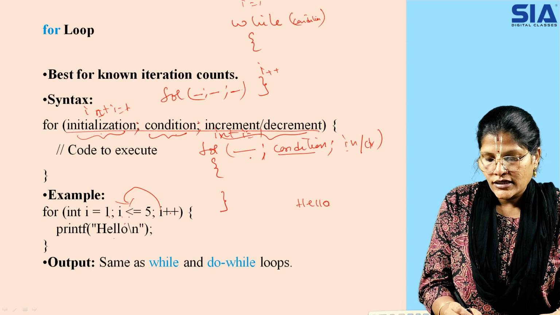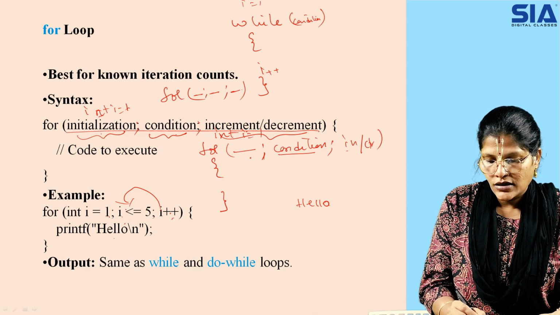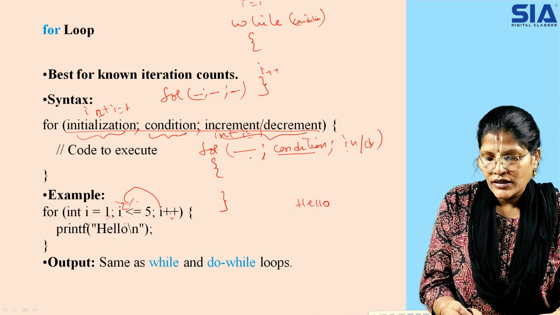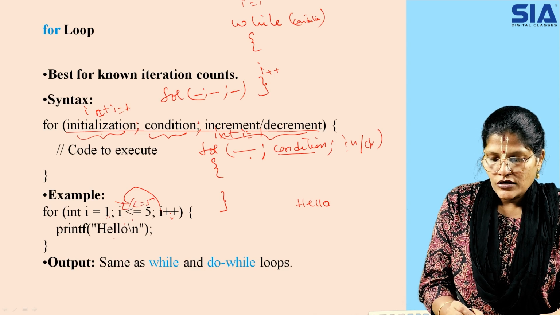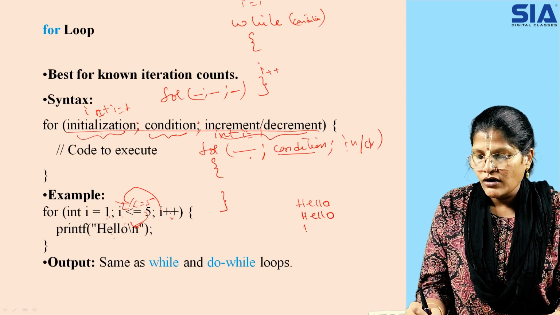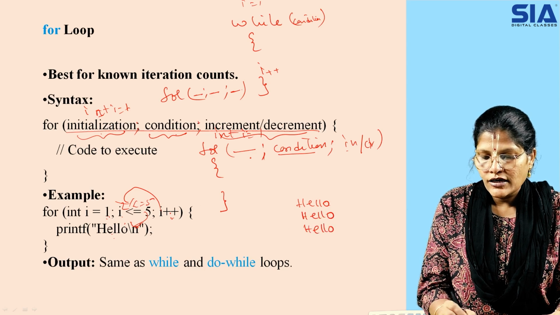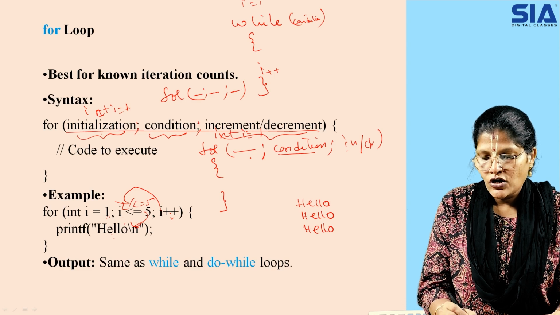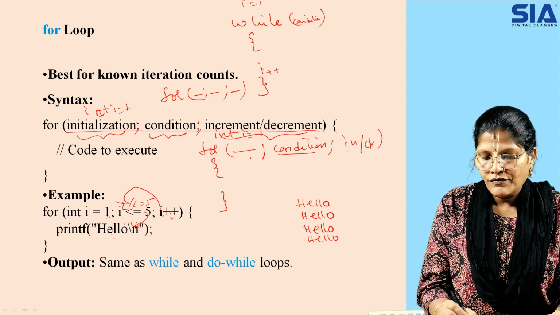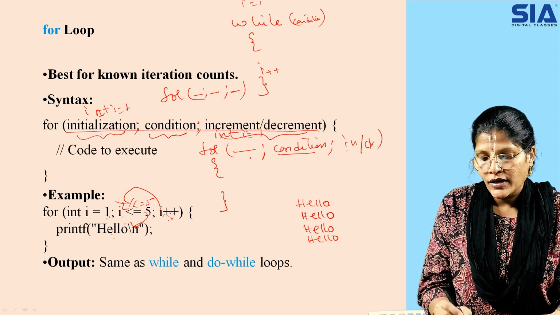It is true, because the I value was 1 and now it is incremented by 1, so it is 2. So 2 is less than or equal to 5, it is correct. So again it goes into the loop and executes hello. Like this it goes on until it reaches the value of 4. Now if my I value is 4, I have printed hello 4 times. Then after that, 4 plus 1 is 5.